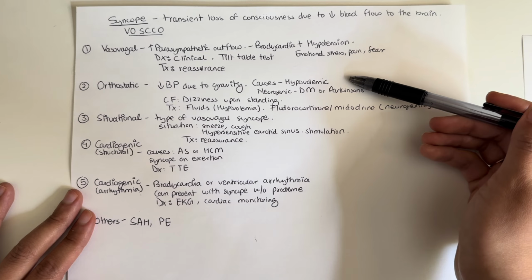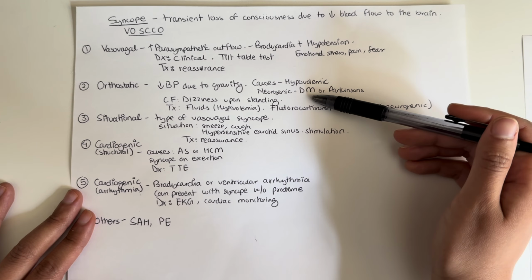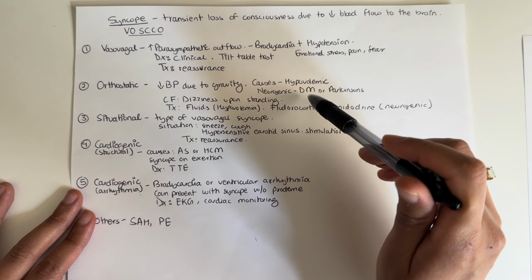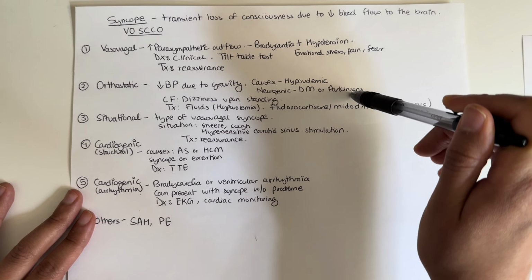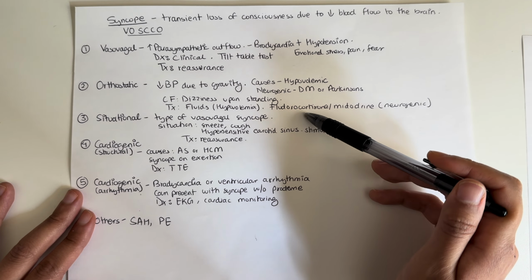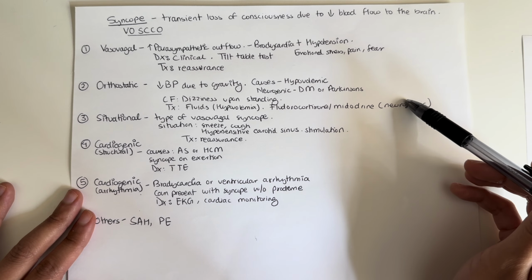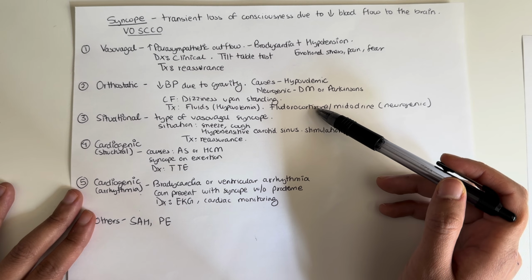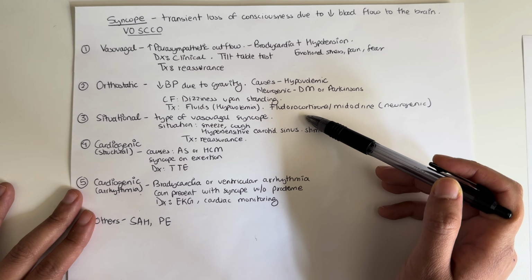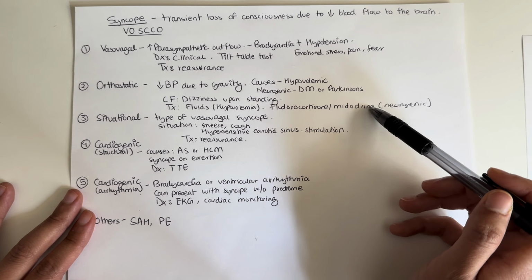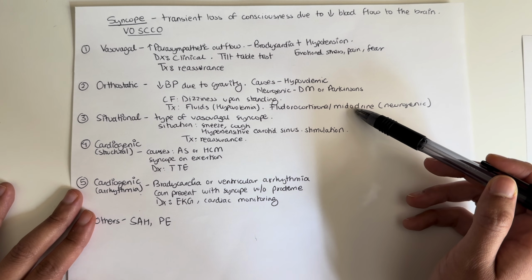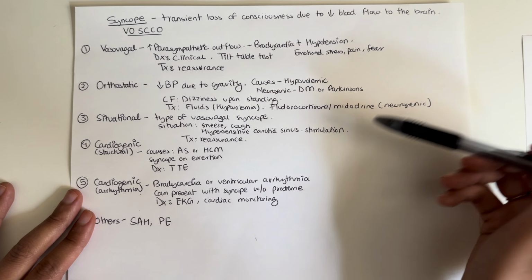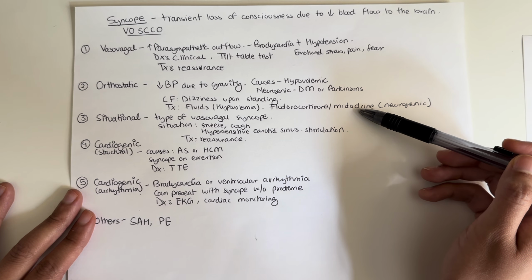The treatment for hypovolemia would be fluids, obviously, and the treatment for diabetes and Parkinson's would be trying to control the disease. And if you're unable to control the disease, then you can give them fludrocortisone or midodrine. Fludrocortisone is a mineralocorticoid agonist, and it is associated with sodium and fluid retention, so it's going to increase your blood pressure. And midodrine is a vasoconstrictor, so it increases the blood pressure by vasoconstricting blood vessels.